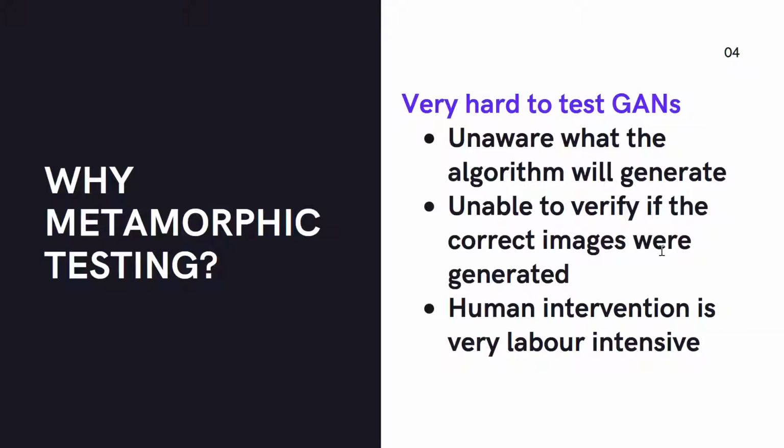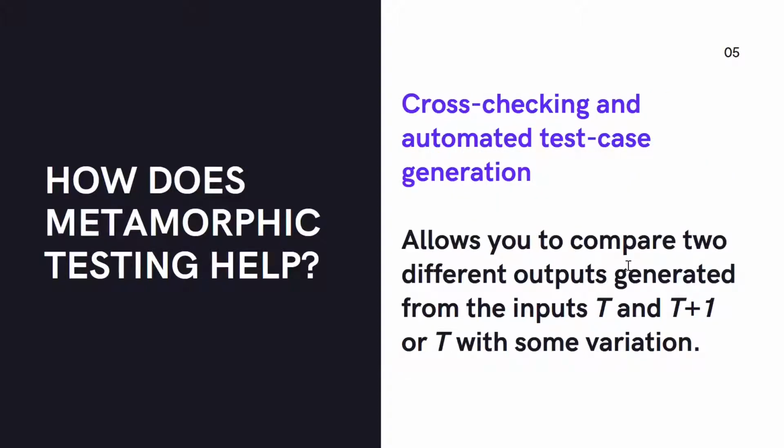Currently, it is very hard to test generative adversarial networks. This is due to individuals being unaware of what the algorithm might generate. Furthermore, it is hard to verify that the images generated are indeed of high quality and fit the description of the text. Lastly, in order to verify this, human intervention might be required without metamorphic testing, which is very labor intensive to begin with. So how does metamorphic testing help in this case?